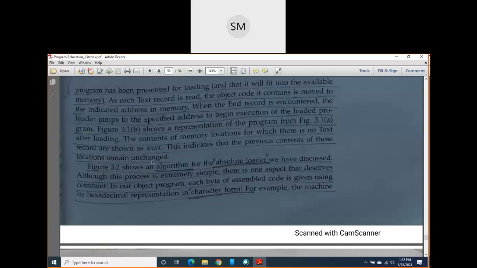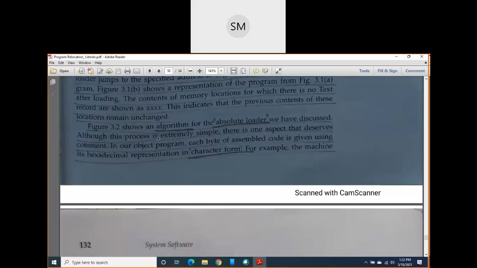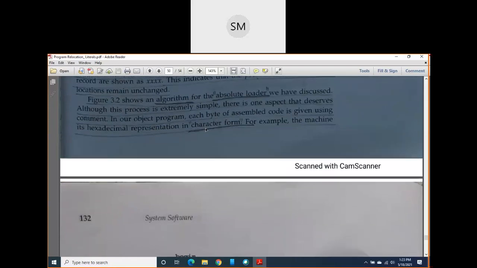Whatever values were stored in those spaces are still there. Those spaces were occupied by some other program, and that program's values are there. Instructions and operands are there. Now just remember whatever words I just explained, all those things are here. It is an absolute loader. It means it is independent of the starting address of the program, and it is in character form.